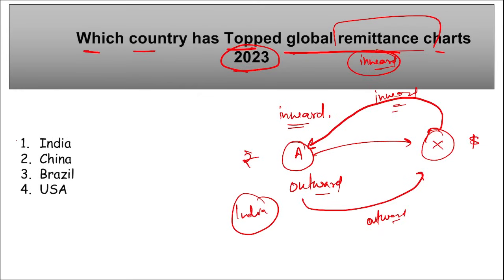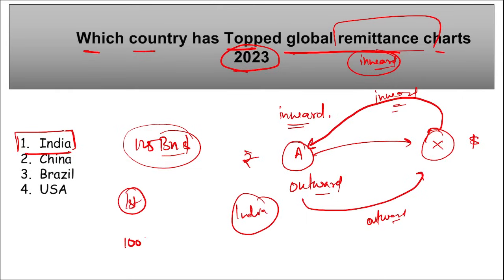So which is the country that has topped this global remittance chart? It is our India, right? India's total inward remittance value stood at $125 billion, right? And this is the highest ever. Also, last year we discussed that India became the first country to touch the $100 billion mark in remittance, right? And now it is $125 billion.